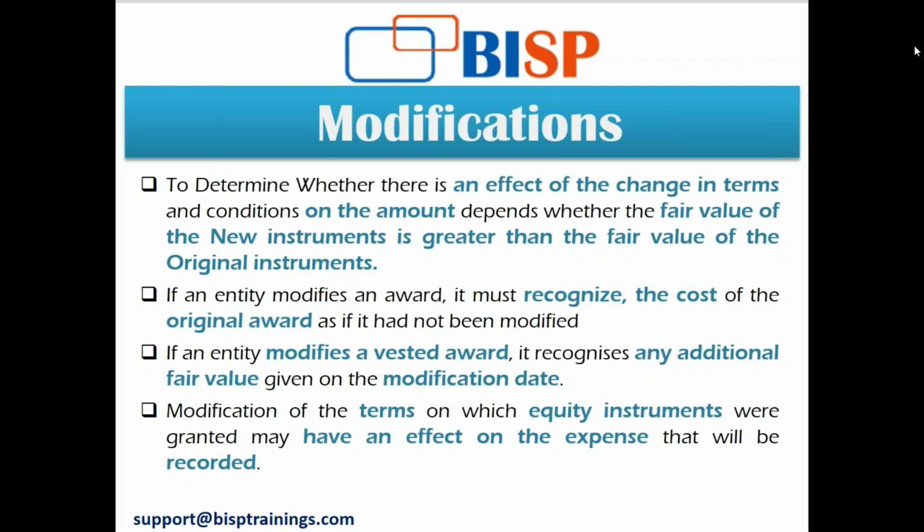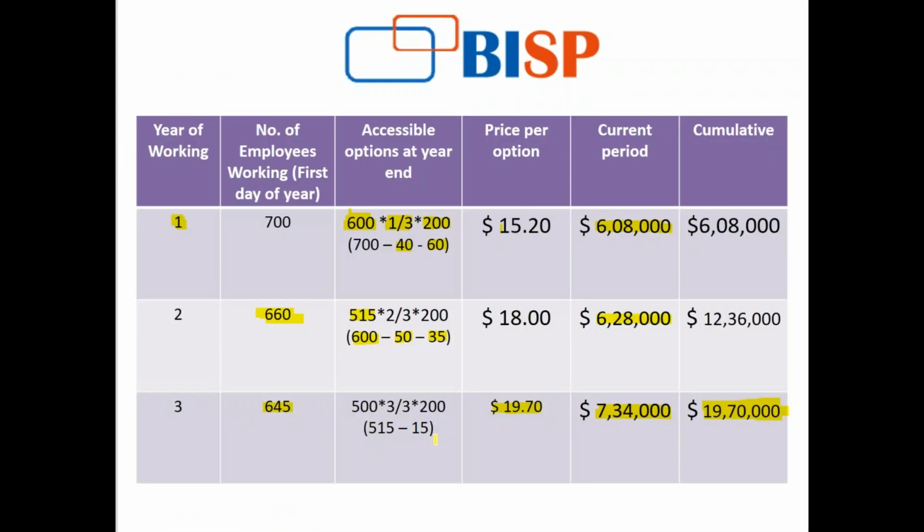One minute, there's a question. In the past slide, someone is asking about the third year value: can you explain again how you got 645?